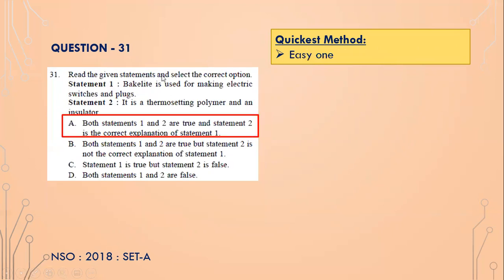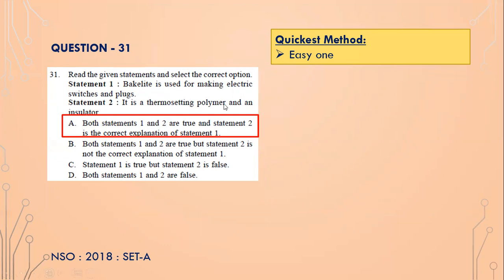Read the given statements and select the correct option. Bakelite is used for making electric switches and plugs, and it is a thermosetting polymer and an insulator. So both of these are true, isn't it? Because bakelite is thermosetting. What it means is, if you heat bakelite, it will melt, and then if you cool that bakelite, it will set in that same melted form.